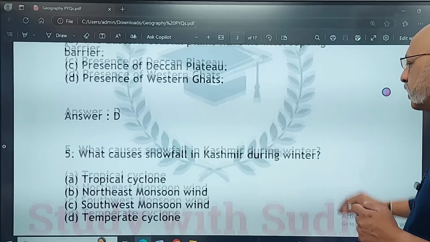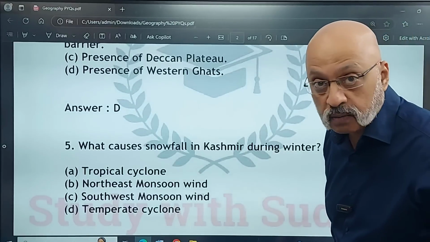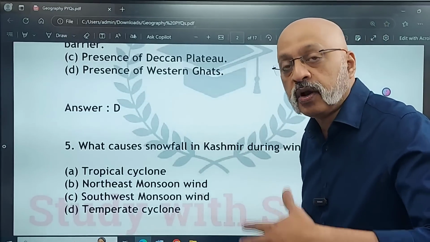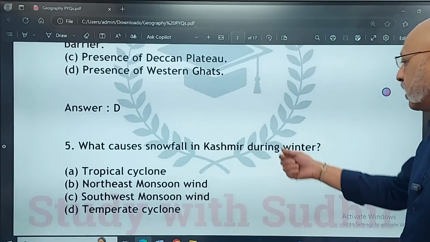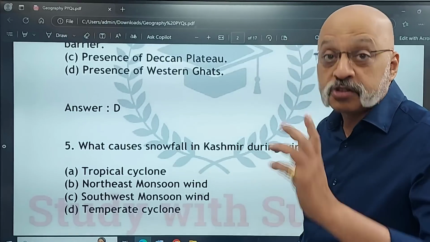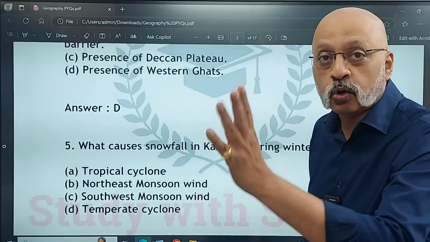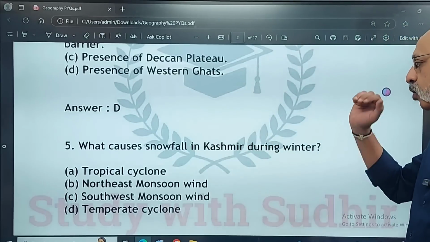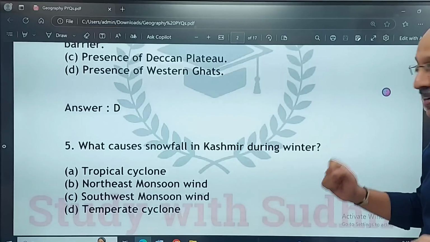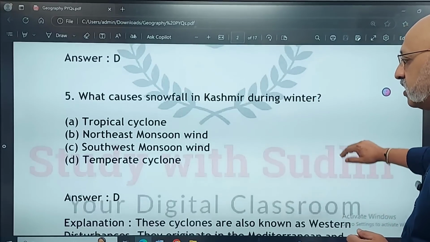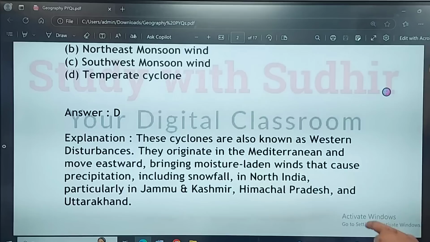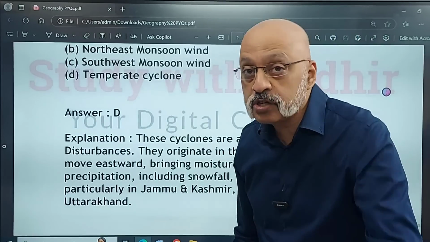What causes snowfall in Kashmir during winter months? What is the reason? In November, December, January, and to an extent in February, you get snowfall in Kashmir. Places like Gulmarg, Pahalgam, Srinagar are excellent to go to during the winter months. Is it tropical cyclone, northeast monsoon wind, southwest monsoon wind, or the temperate cyclone? The correct answer is the temperate cyclone. Now, let me give you an explanation for this. These cyclones, because the same thing can come as a reasoning question also.